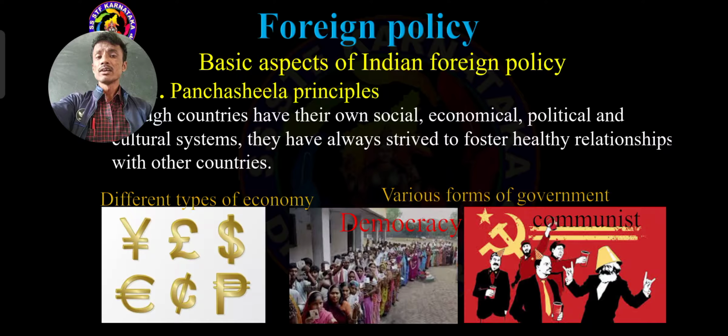So mainly, each and every country has its own social system, economic system, political system and cultural system. That is why each and every country tries to make better effort to maintain the best relationship with other countries.